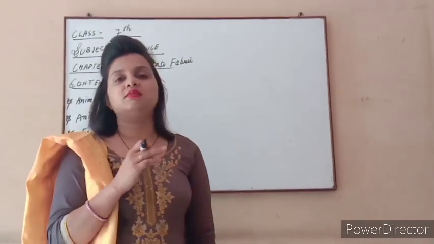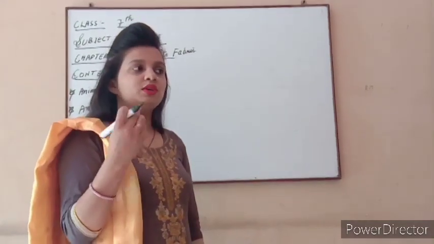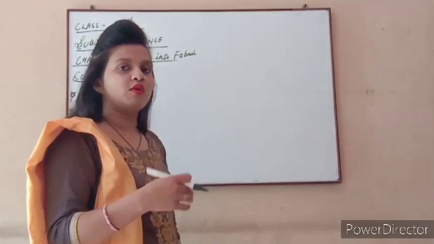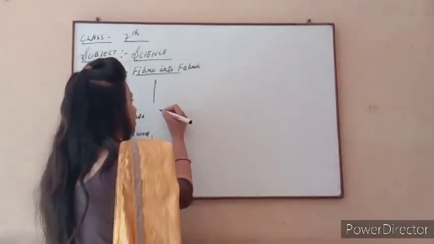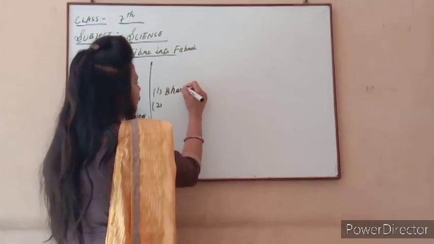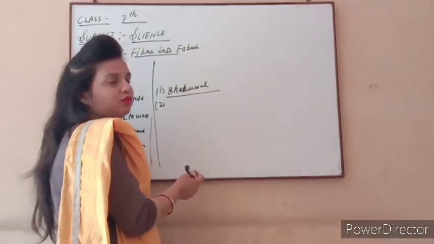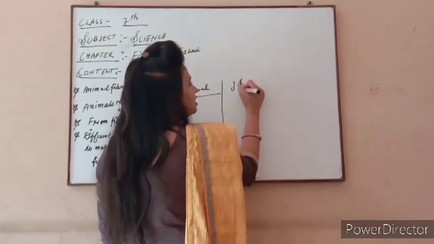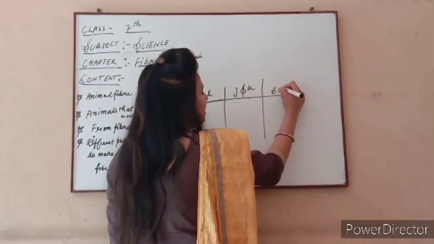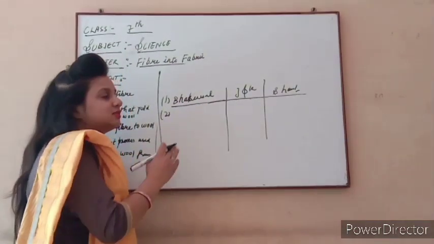There are different varieties of wool, good quality wool and short varieties of wool, which we get from the sheep and from the yak. I will write some examples here, like Bakharwal. That is the name of a wool, and we get this wool from Jammu and Kashmir. And what is made from this wool? Shawls are made from this wool.